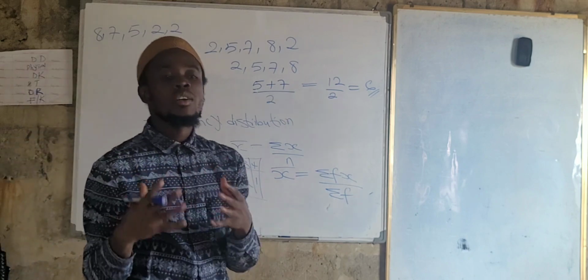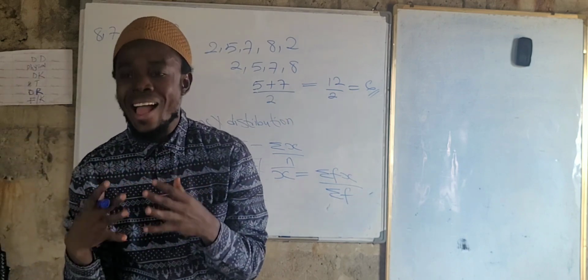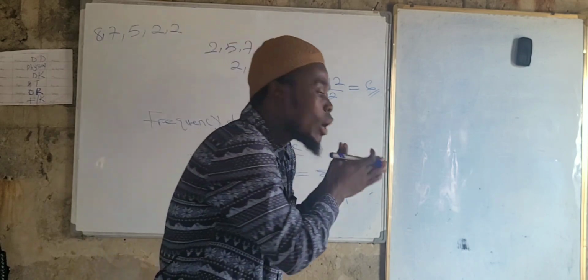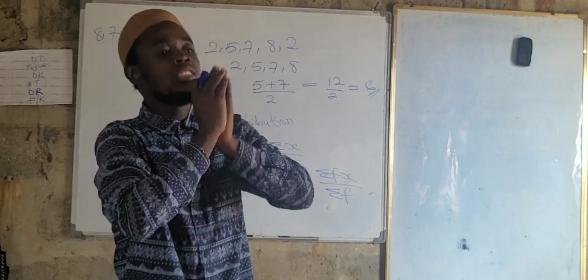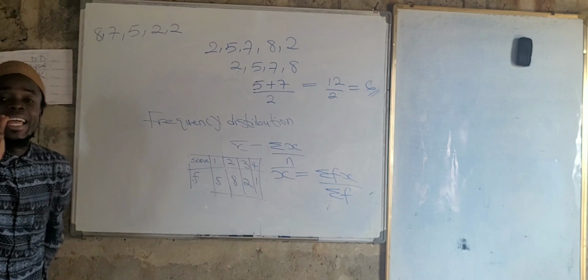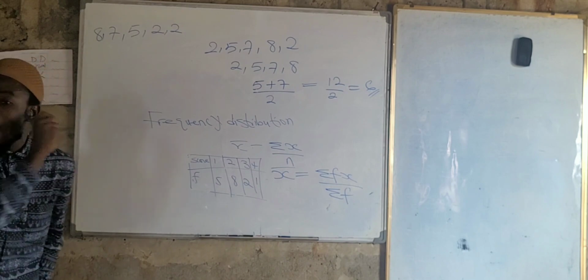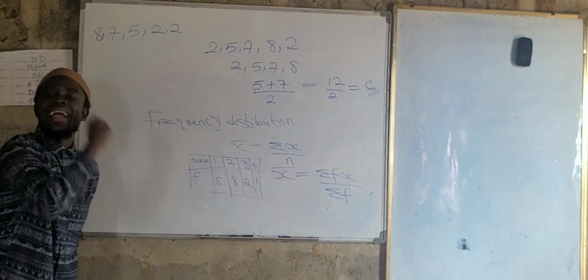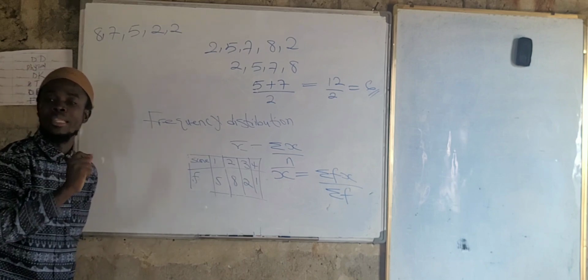But what if we have the frequency and we have been asked to find the median? What are we to do here? We must create another column here that is called accumulative frequency. Are you okay, sir? Yes, sir. Here again, you must take note of what I've just explained. Here you are not going to arrange in ascending or descending order.